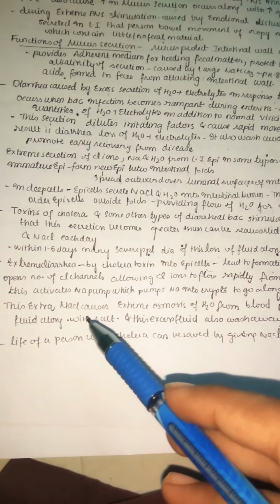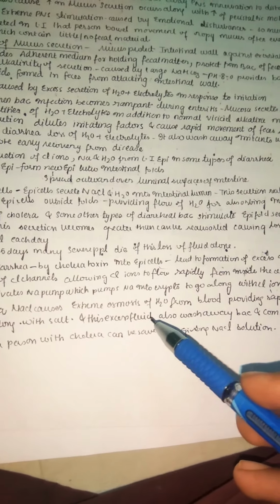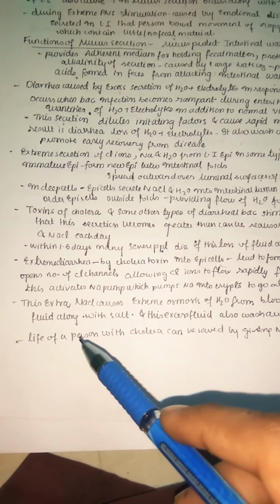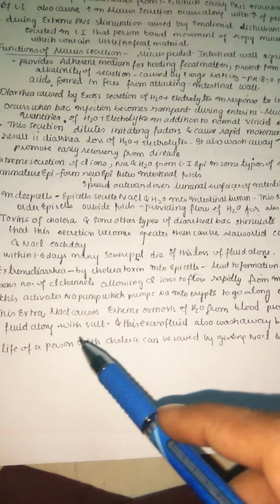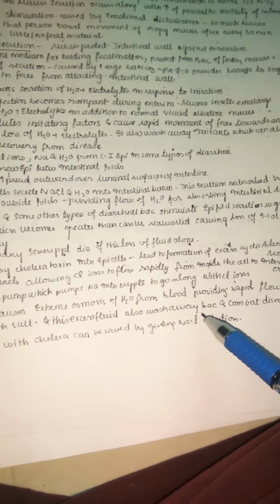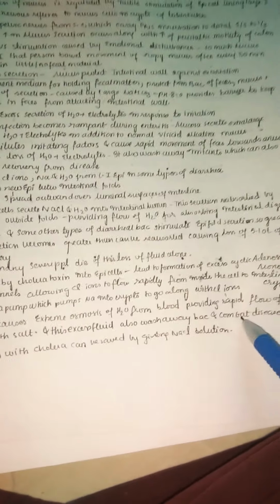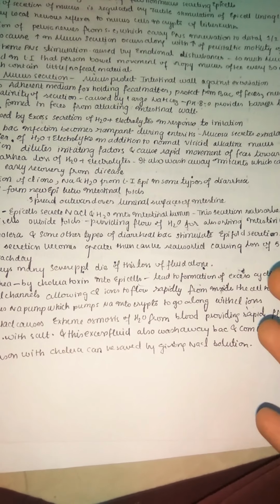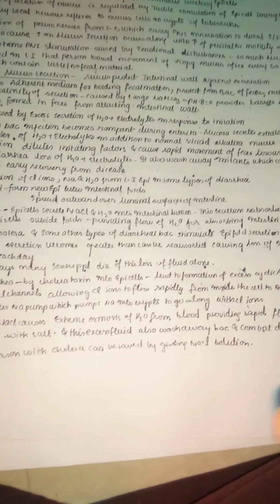This extra sodium chloride causes extreme osmosis of water from blood, providing rapid flow of fluid along with salt. Fluid and salt are all lost, and this excess fluid also washes away the bacteria and combats them. As we already discussed, this diarrhea may be useful in the beginning because it may wash out the irritants and the bacteria, but later if it is prolonged, it may even lead to death.